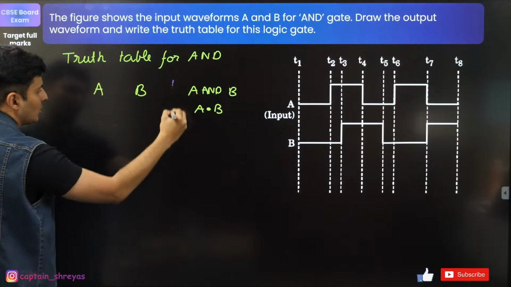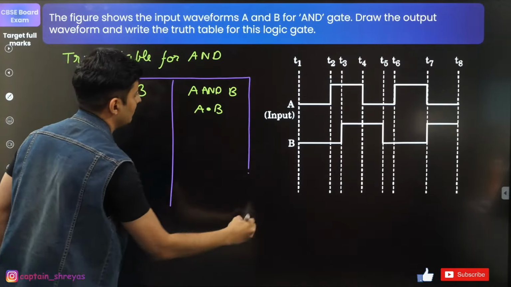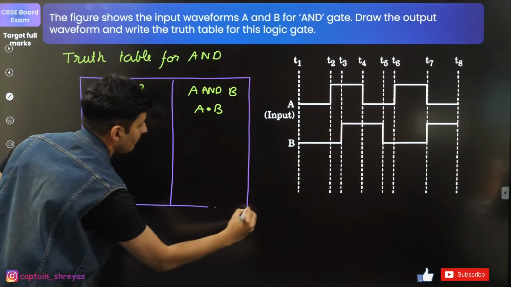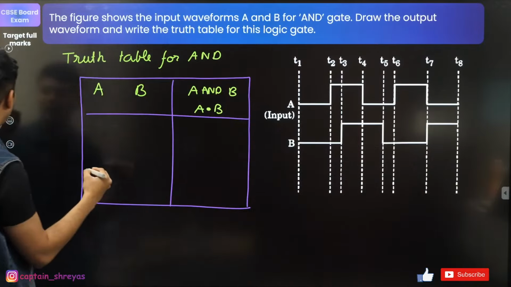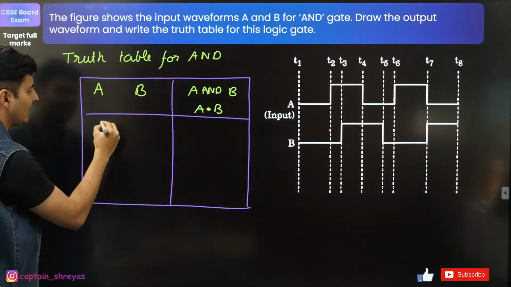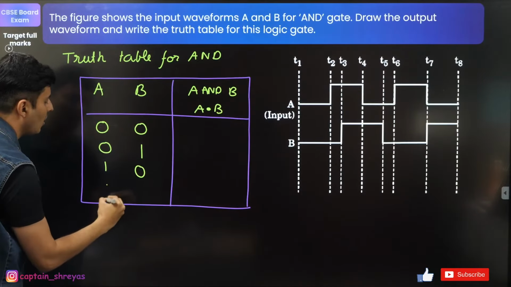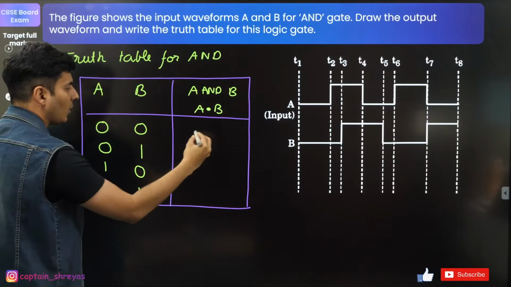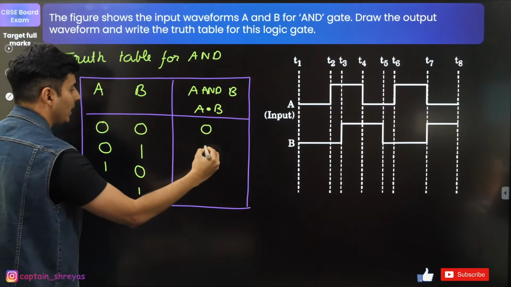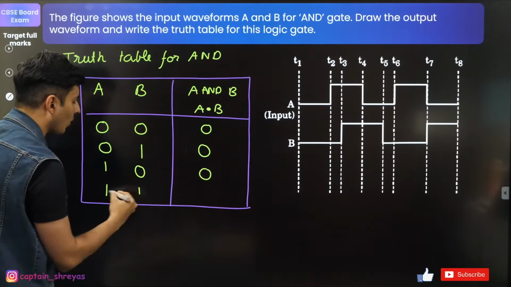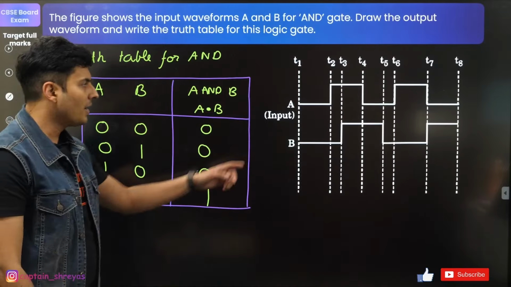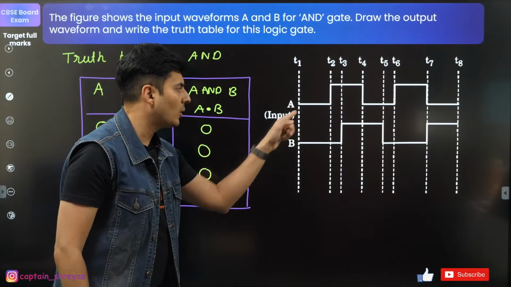I'll make a table like this. Everybody knows how the table is going to look. I'm just showing you how you're going to do it in the exam. 0, 0, 0; 0, 1, 0; 1, 0, 0; 1, 1, 1.